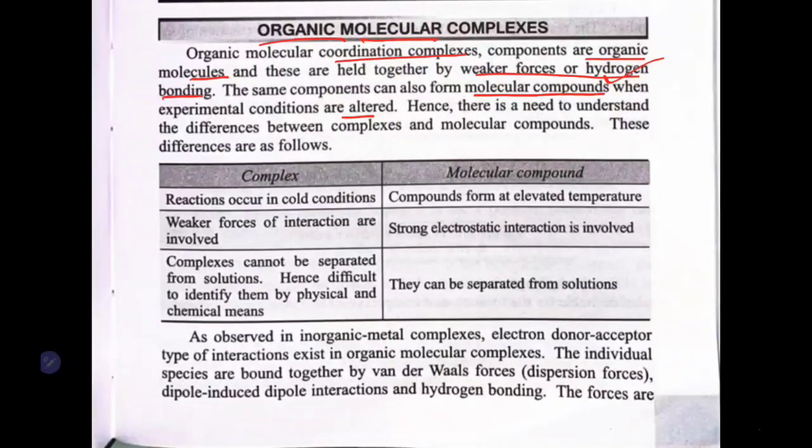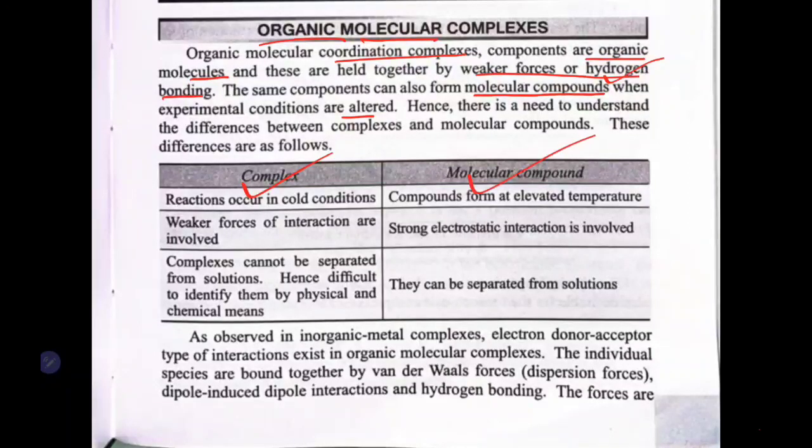Weak bonds are formed between the two organic molecules. If you change the experimental condition, let's say you increase the temperature when you are synthesizing, then they will directly form a molecule instead of a complex. So, two molecules will form stronger bonds and form a third molecule, instead of forming a complex. That is what this point is saying.